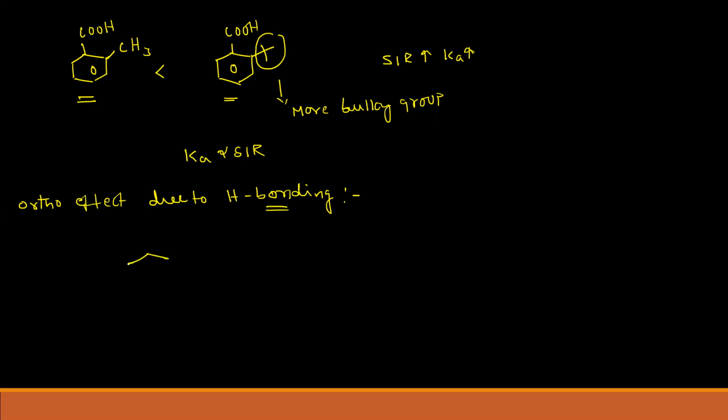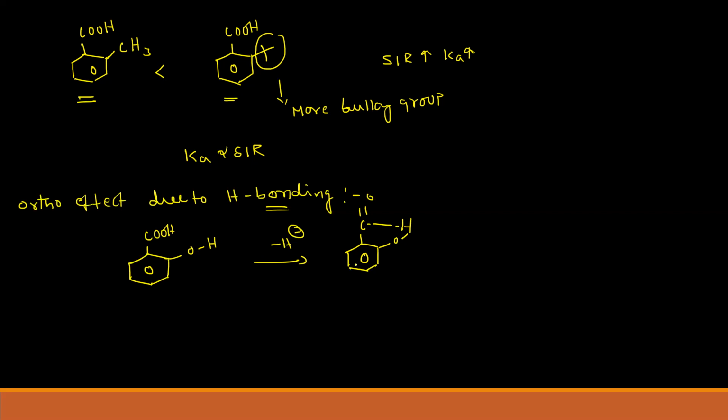Let's see what is going to happen here. For example, whenever we have a benzoic acid like this, and at the ortho position we have OH. After leaving off the hydrogen, as this is a strong acid, we know it leaves the acidic hydrogen and it will form a hydrogen bond with the hydrogen of this ortho group.